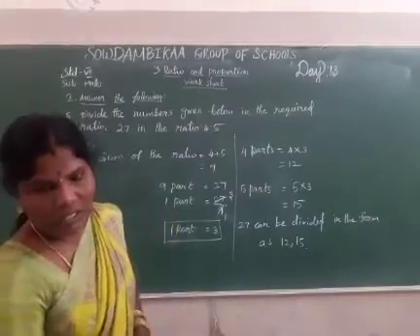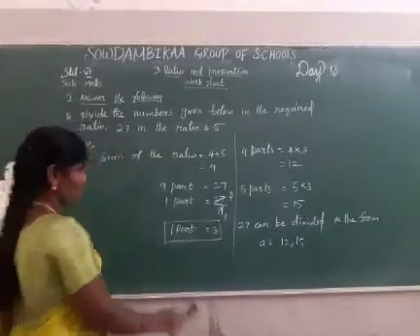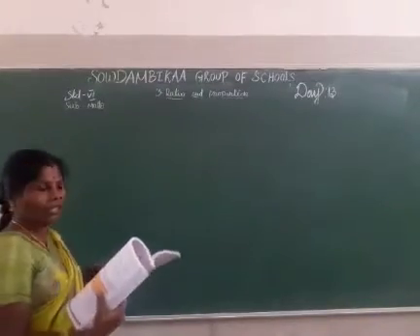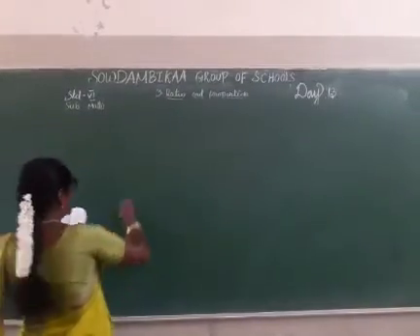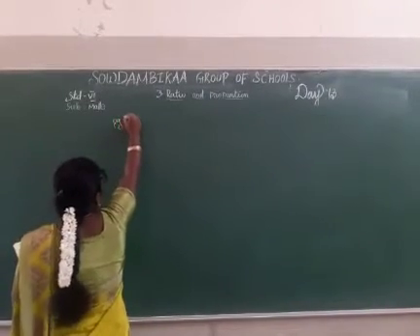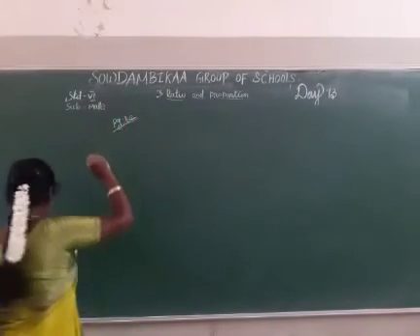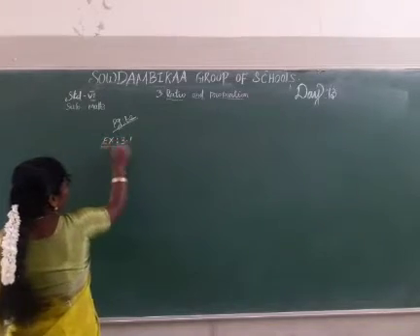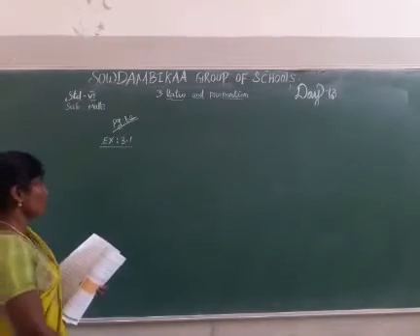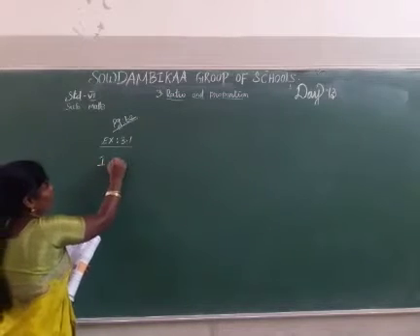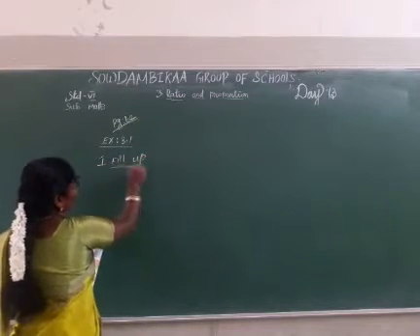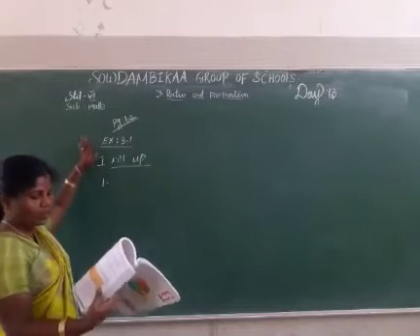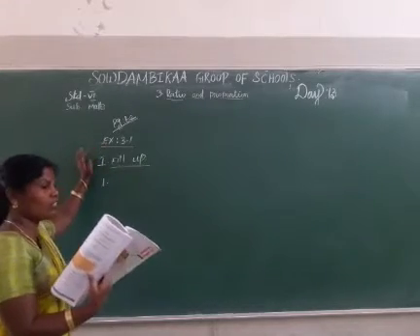Next, see the next exercise. Take the page number 62, Exercise 3.1. See the first column and fill up the first one.